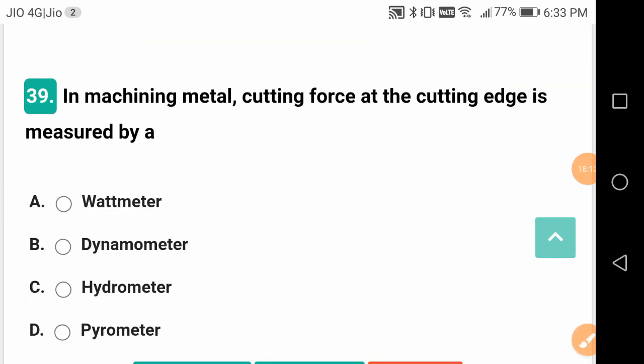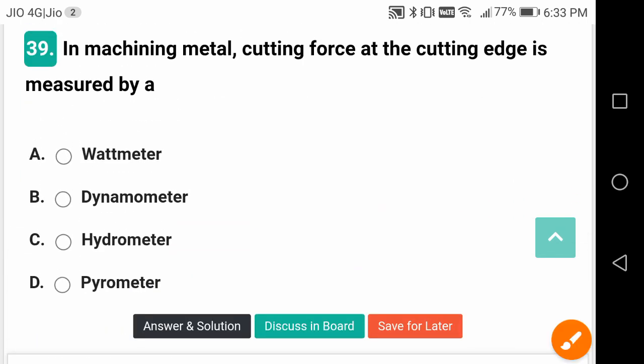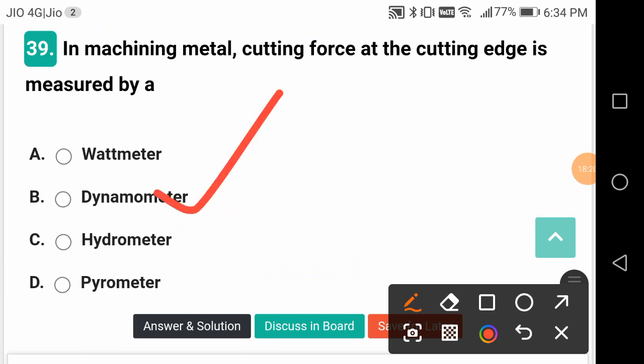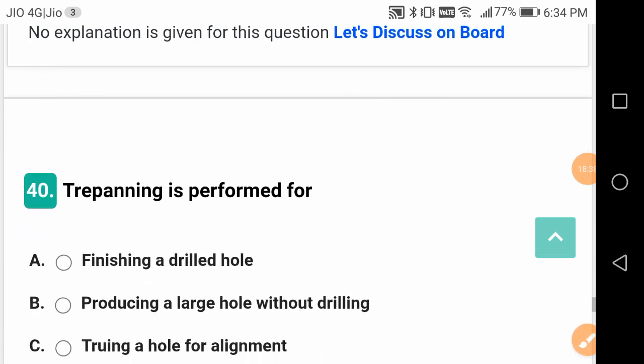In machining metal, cutting force at the cutting edge is measured by a dynamometer. Dynamometers measure the cutting force, or any force. A wattmeter is used for measuring power. A hydrometer, I think, is used for measuring viscosity. And a pyrometer is used for measuring temperature, for example, of the sun, very high temperatures.